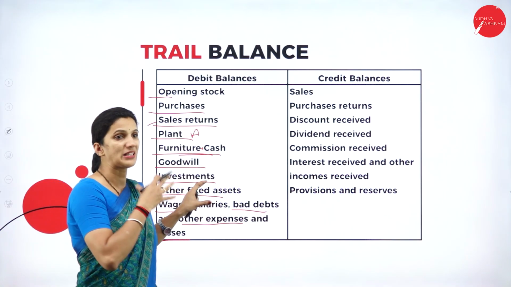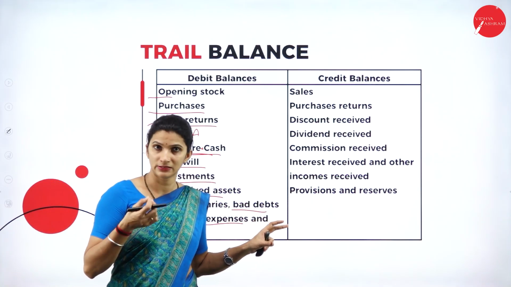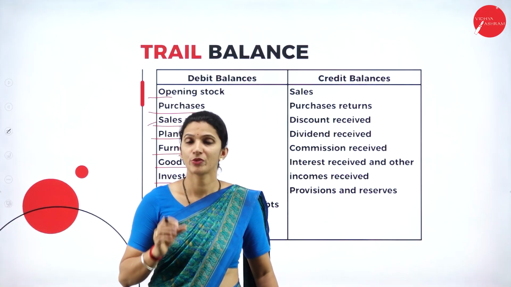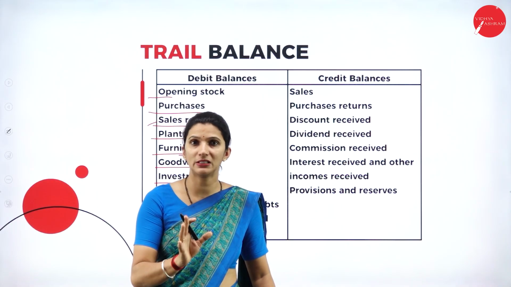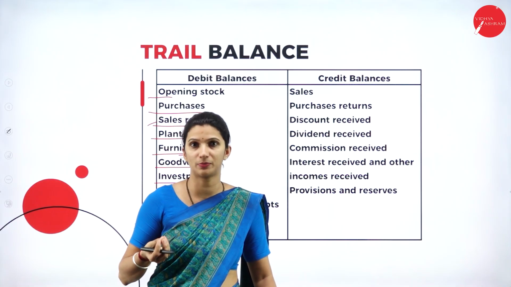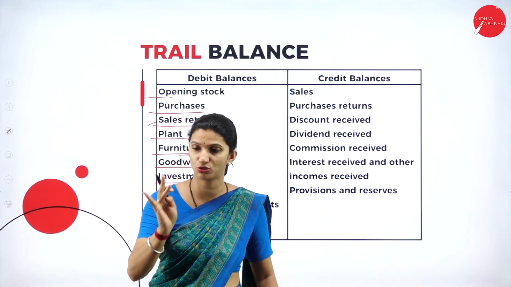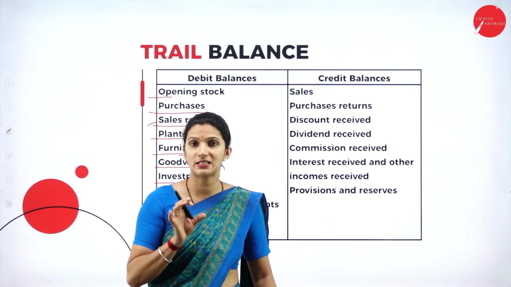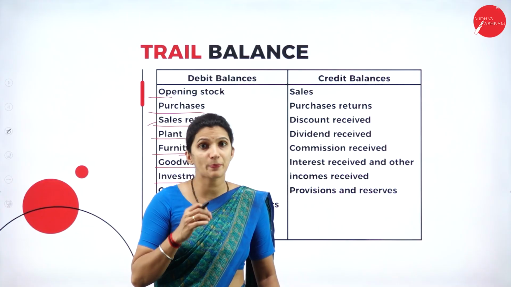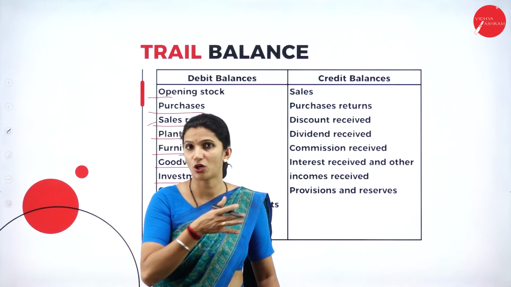So these are all the common entries that we can see under the debit side. The simple rule: whatever the assets of the business are, both fixed assets and current assets, all the assets of the business, and all the expenses that they incur during the normal course of a business.